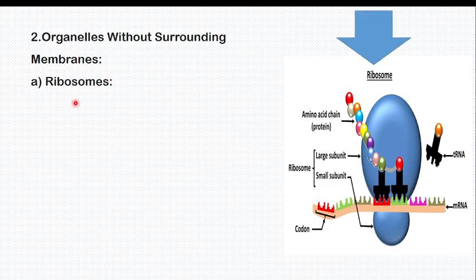Okay. So here it is the ribosome. The ribosome contains two units, a large subunit and a small subunit. I will teach you this in protein synthesis. This is messenger RNA coming to be read by transfer RNA so that you can have the protein. So we will study this detail in protein synthesis.